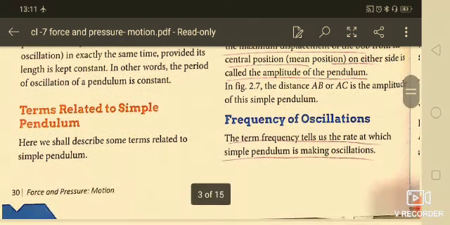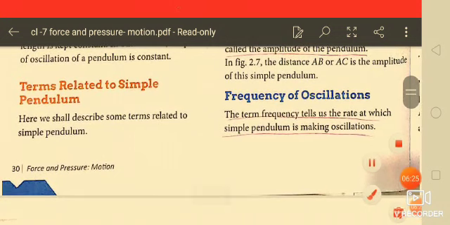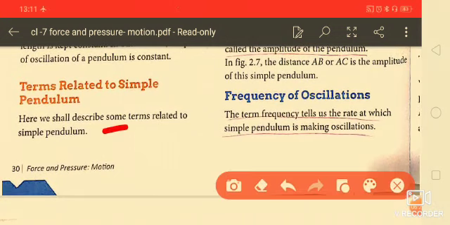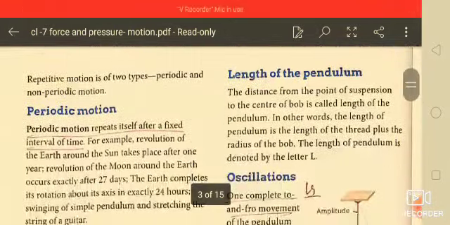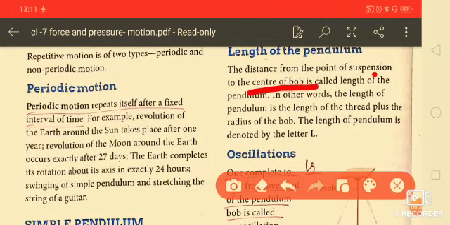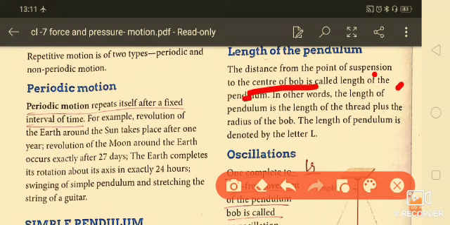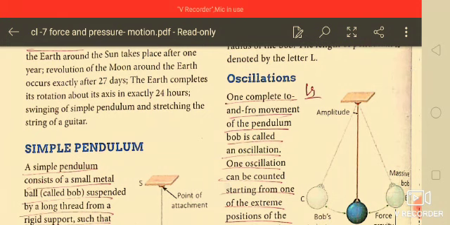Next thing is terms related to the simple pendulum. You know the simple pendulum. Here we will describe terms which are related to it. So what are the terms we will study here? First one is length of the pendulum. The distance from the point of suspension to the center of the bob is called the length of the pendulum. In other words, the length of the pendulum is the length of the thread plus the radius of the bob. This is denoted by capital L.